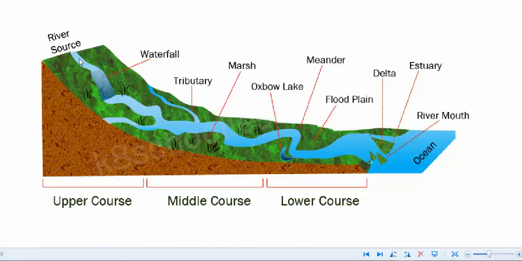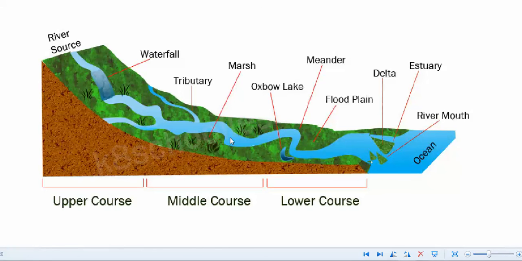From its source, when a river originates in the hills, it forms a waterfall. And then some rivers join the main river. All these small rivers or streams are known as tributaries. For example, Yamuna is a tributary of river Ganga.